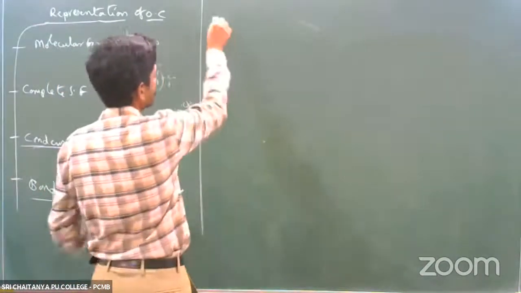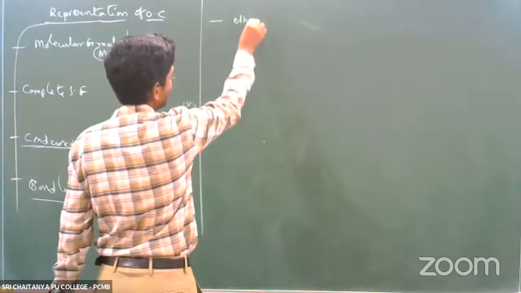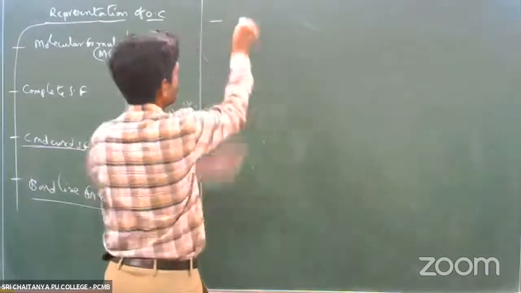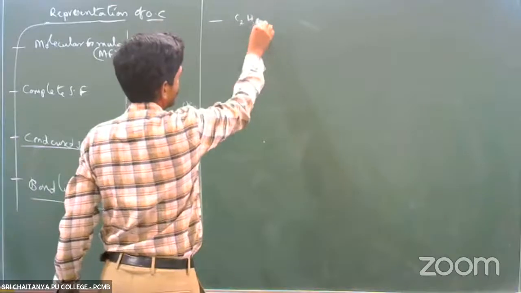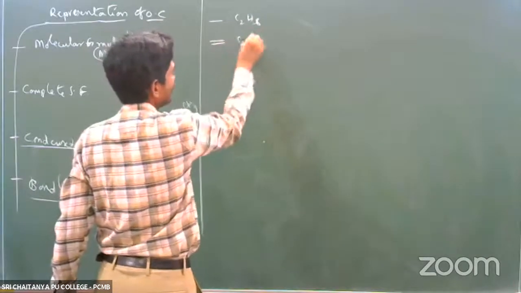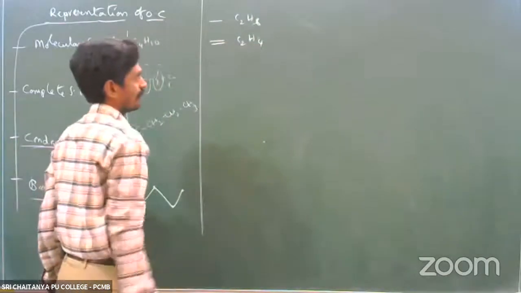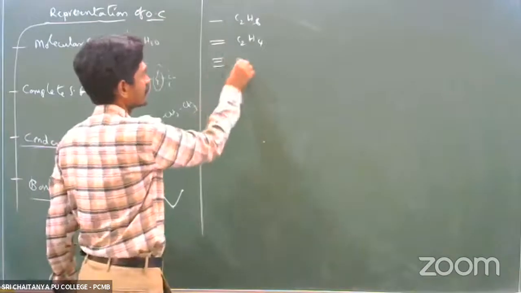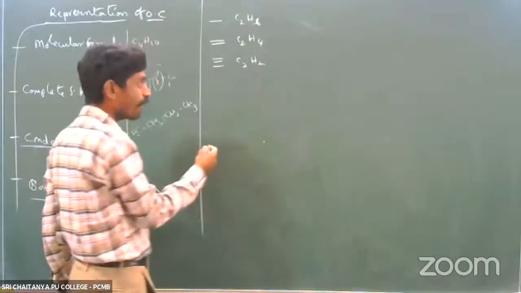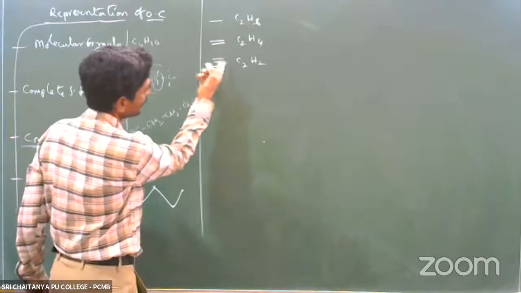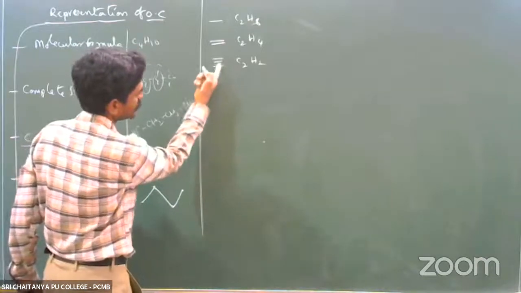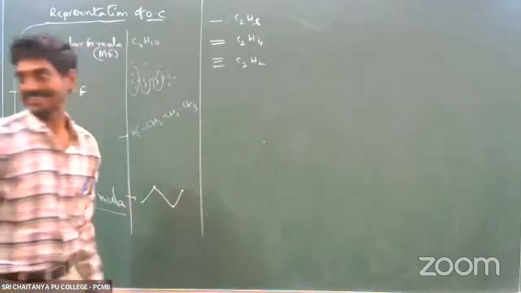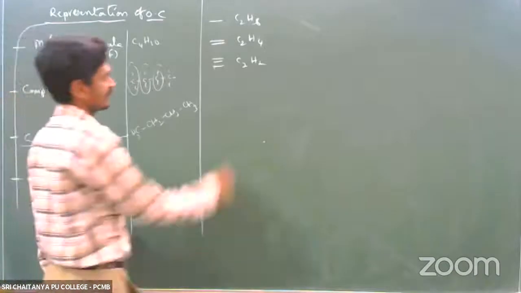So this indicates ethane, C2H6. If you represent it like this, it is ethene, C2H4. If you represent it like this, it is ethyne, C2H2. Why? Your carbon has only 3 bonds on this side, and 1 more hydrogen, like that. Got my point?